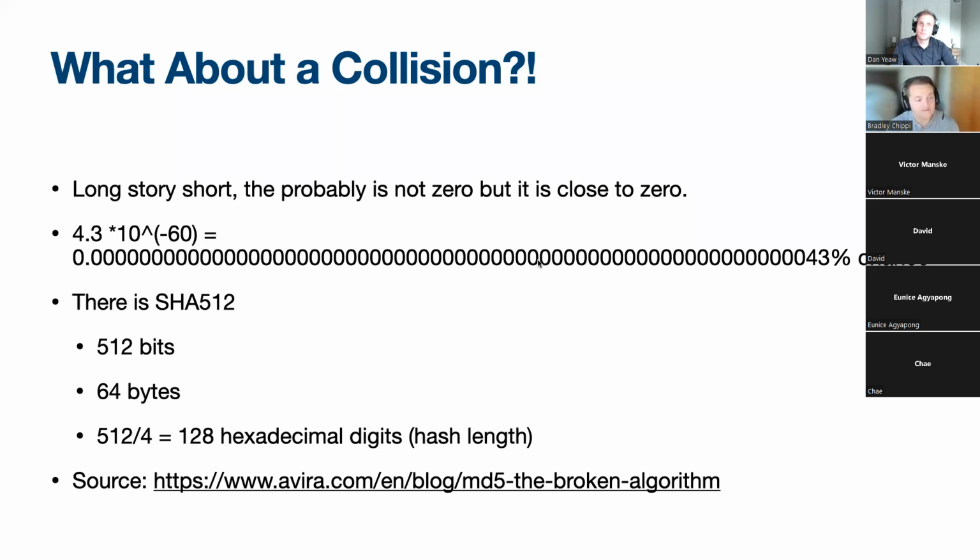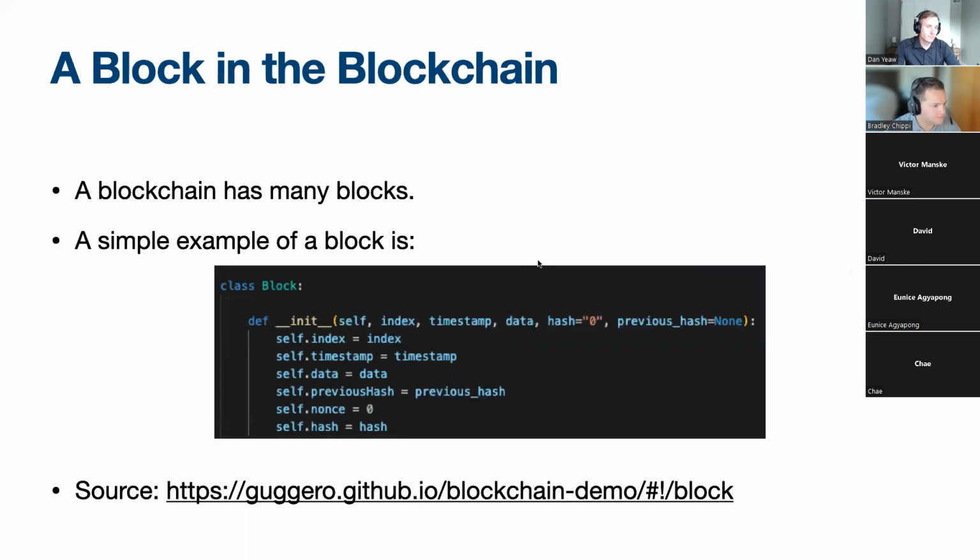But there's still SHA-512. That's another hashing algorithm, and that's 512 bits, which is 64 bytes. And that output is 128 hexadecimal digits, that hash length. So it's a pretty large length, so the probability should be even lower with 512. Takes longer to compute though. Anyways, all right, let's move on to a block in the blockchain.